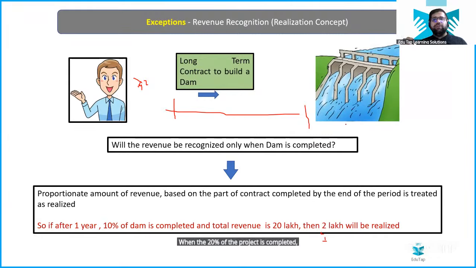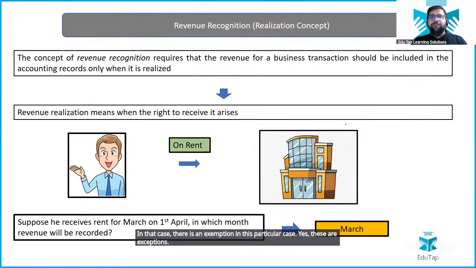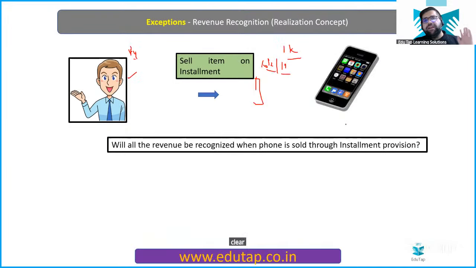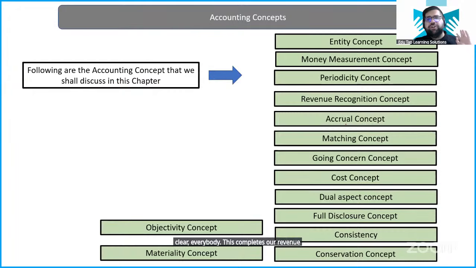Understanding or not? So when the project is very, very big, and you don't have any proof to tell how you will complete the project, in that case, there is an exemption. Yes, these are exceptions, but in most of the cases, you will just see that revenue has to be realized, and when you realize it, that's it. Clear, everybody? This completes our revenue recognition also.